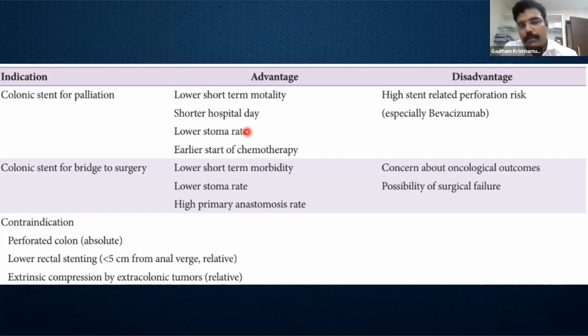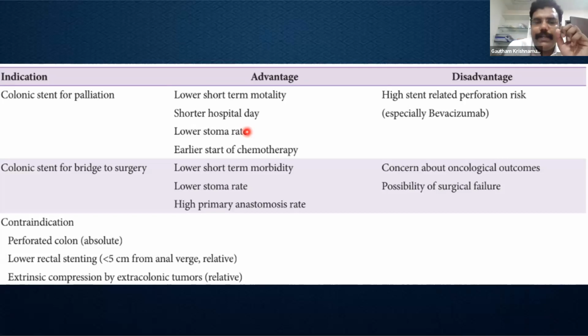early start of chemotherapy. Sometimes when the patient presents with acute obstruction, we can tide over the crisis to take them for a semi-elective or an elective surgery. So in these scenarios, it is called a bridge to surgery. It is associated with a lower stoma rate, because we can prepare the bowel now, and a higher chance of primary anastomosis.